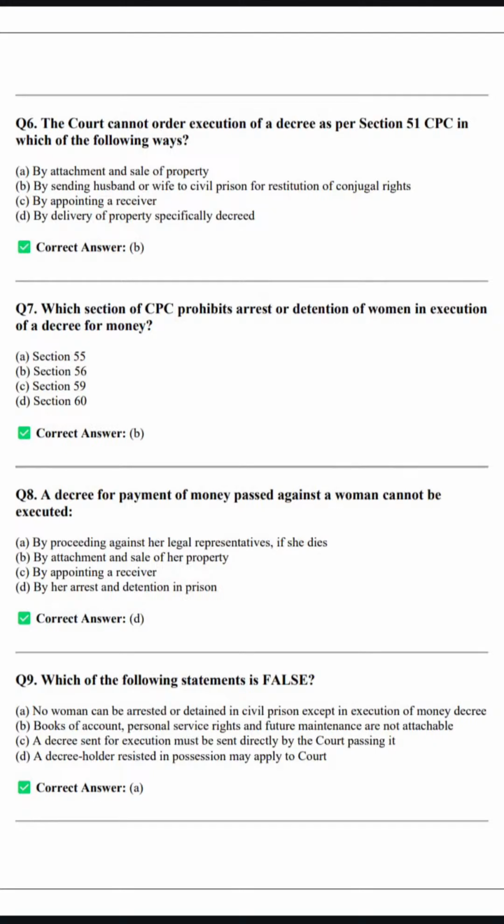So this is clearly the same question. Let's move on to Section 56, which talks about the same thing: in case of women, if the decree is related to execution of a decree of money, then we cannot arrest a woman and detain her in civil prison. Let's move ahead.